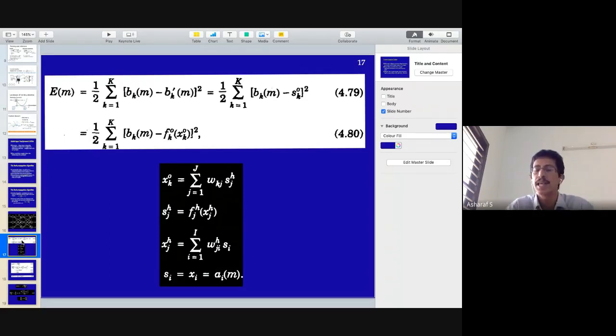M is just the mth step. The same data point can be presented multiple times. In a perceptron algorithm, you may end up presenting the same data point multiple times, and in a neural network, one presentation of the set of points is called an epoch.